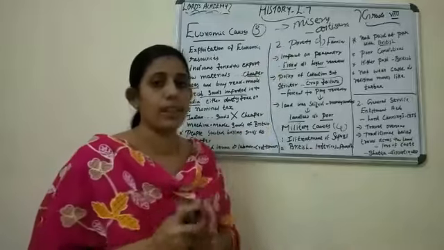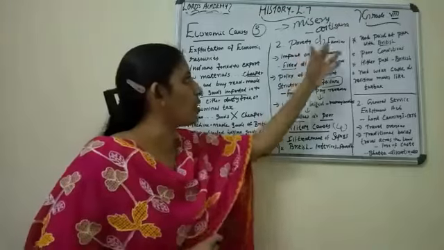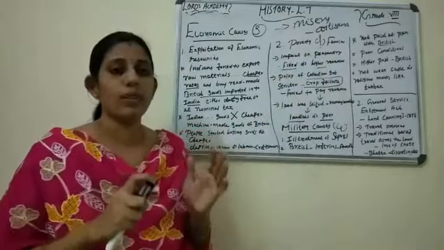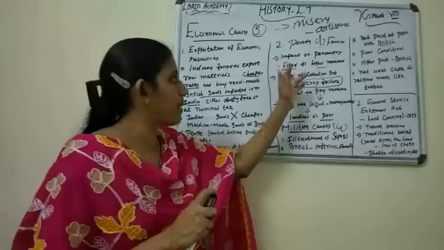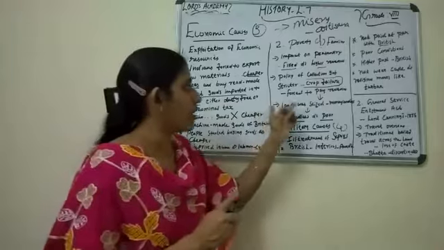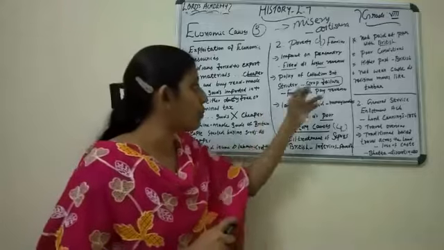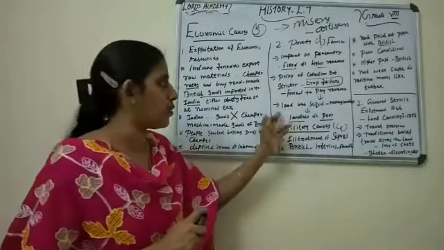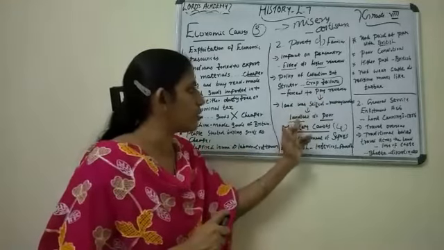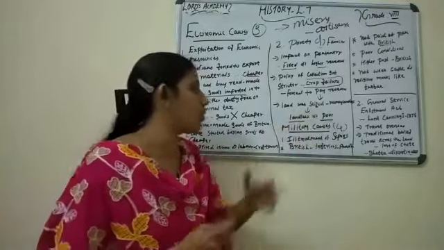So the first paragraph explains what? The misery of the artisans. The second point is about poverty and famine, where the impact can be seen mainly in the peasantry class, because they had to pay fixed and higher revenue. The policy of collection became very strict, and even during crop failure they collected high revenue. So they were forced to pay. If they were not able to pay the revenue, the land was seized by the moneylenders, and the condition of the peasants became what? They became landless laborers, in a poor condition.